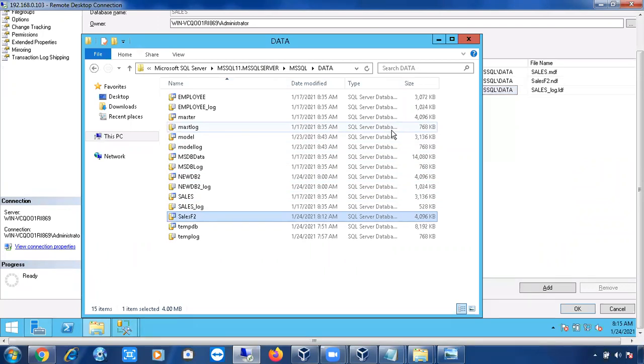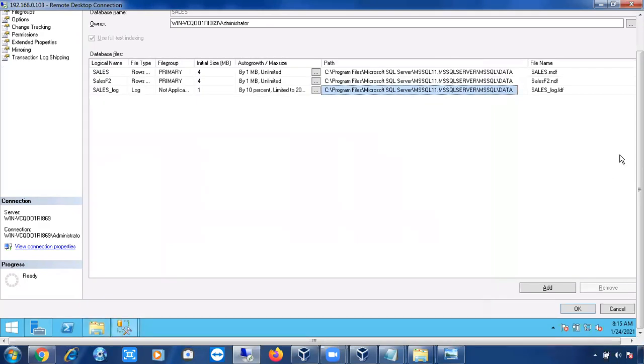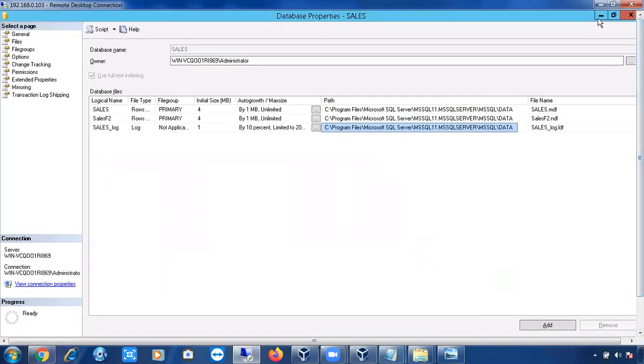Okay, .ndf we can skip. Why? Because .ndf is not compulsory. You can have one data file and one log file, that is fine. You should have one data file and one log file. But my question is, can we create any database without .mdf and .ldf?